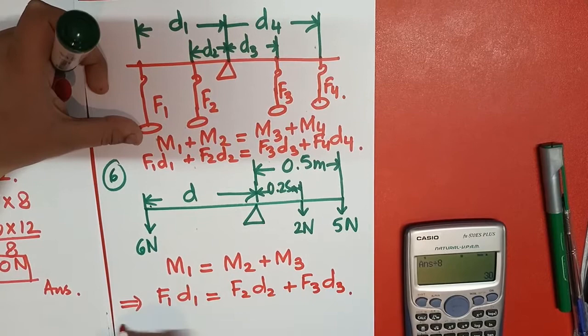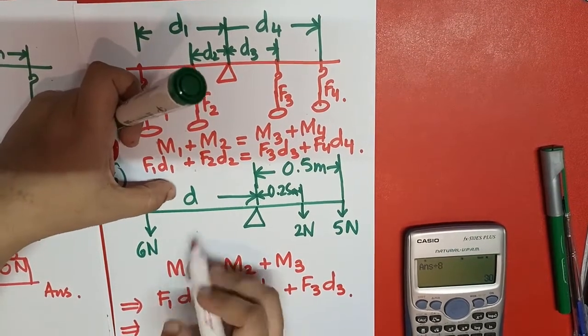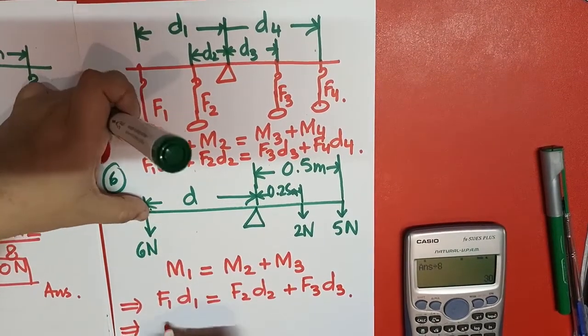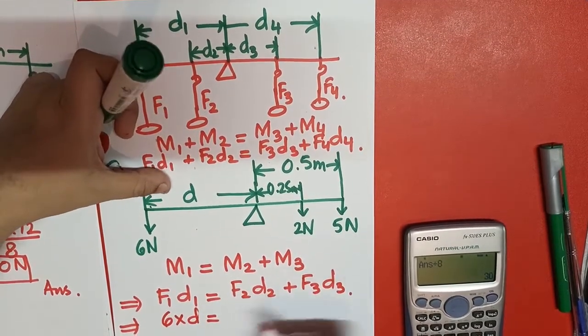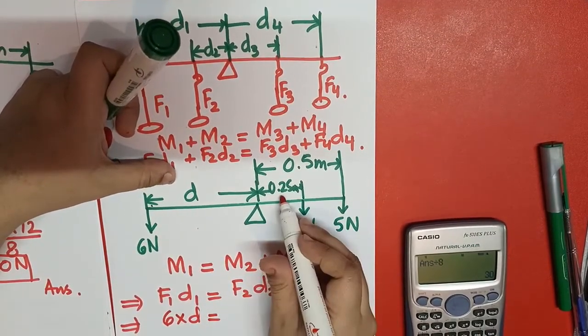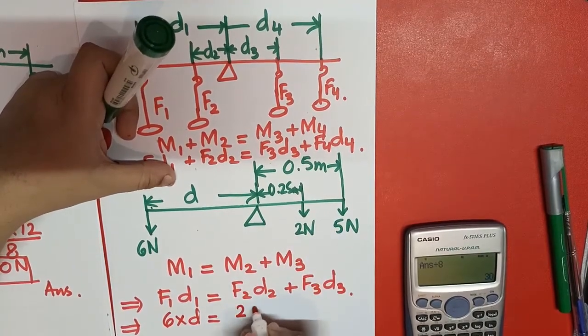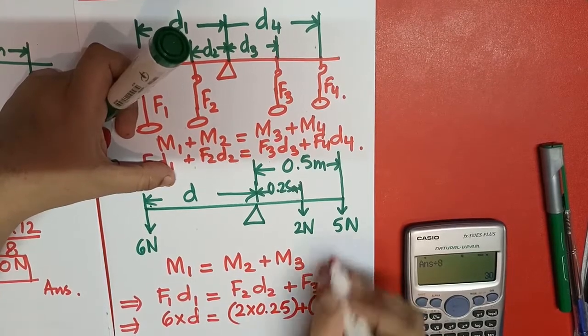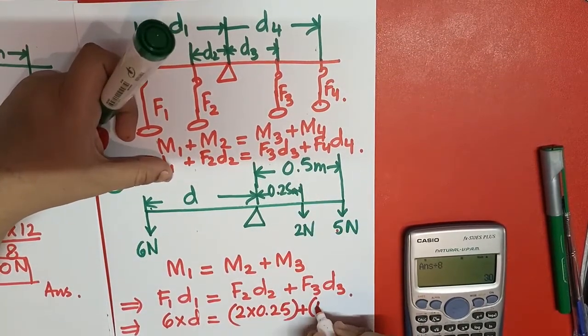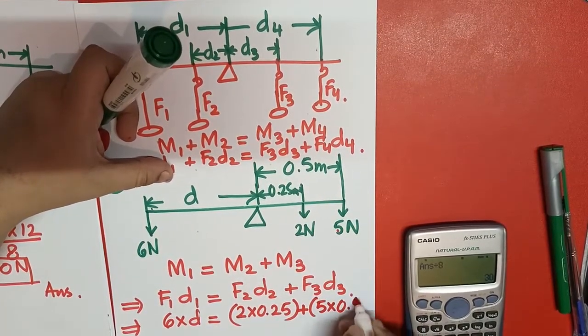So what I have to write down here, this is M1, so F1 D1, so 6 into D is equal to, so this 2 Newton should be multiplied with 0.25, so 2 into 0.25 plus 5 should be multiplied with 0.5, so 5 multiplied by 0.5.